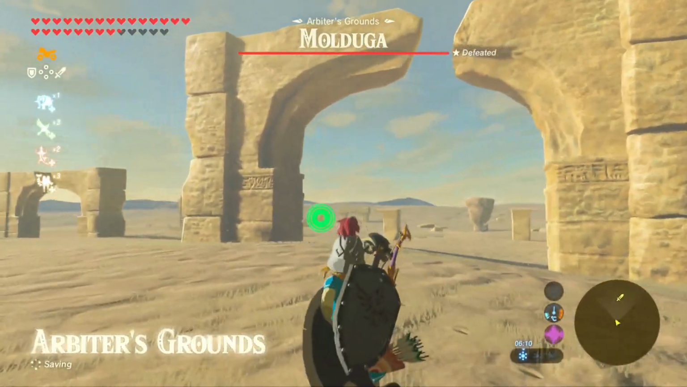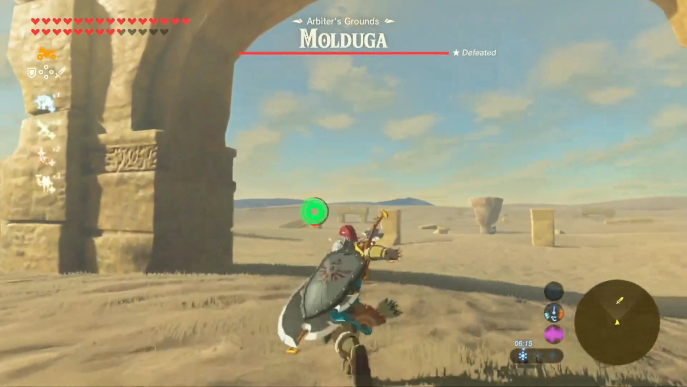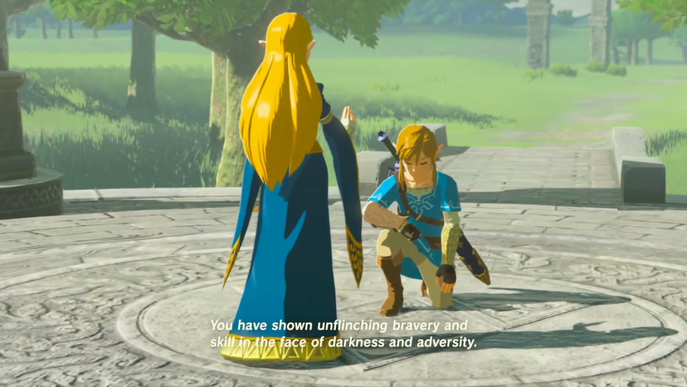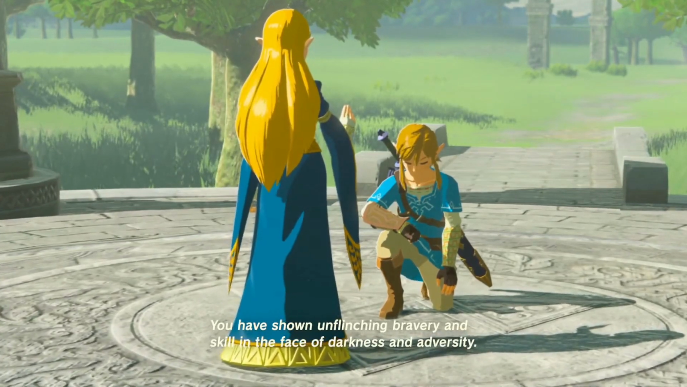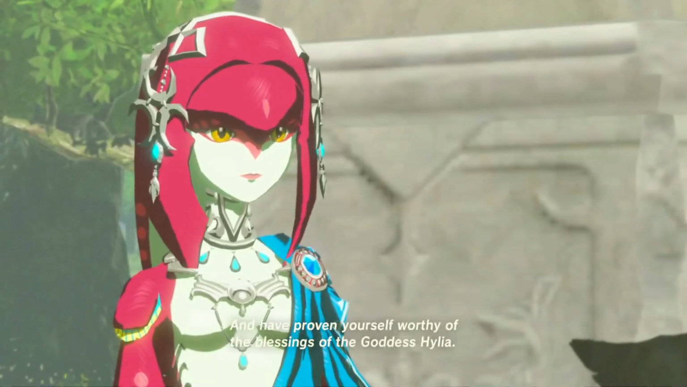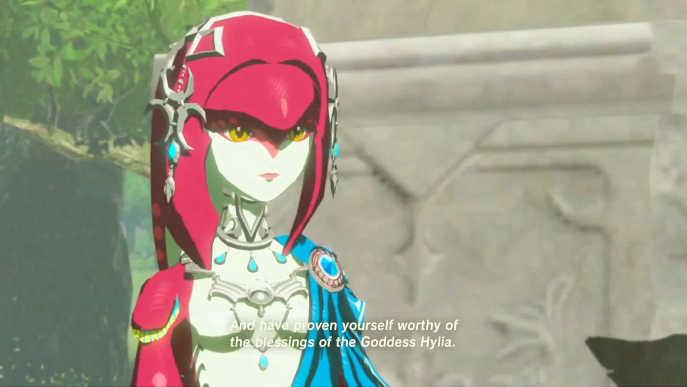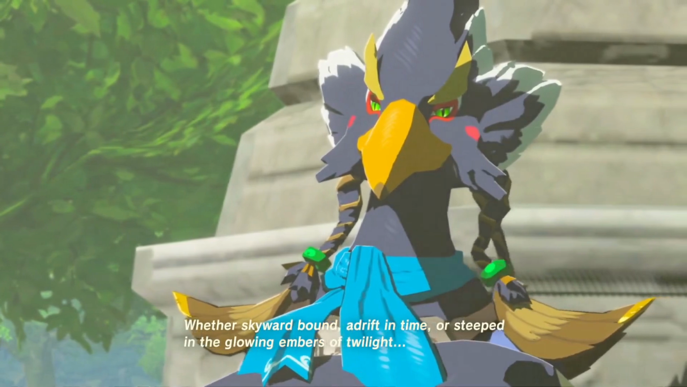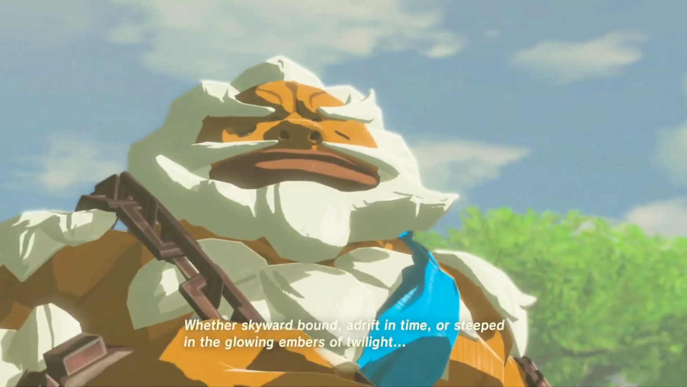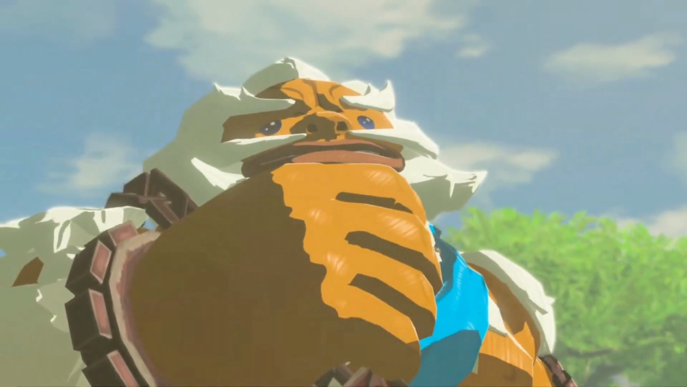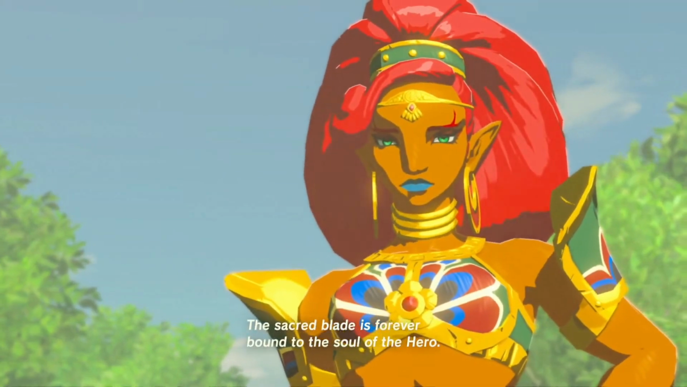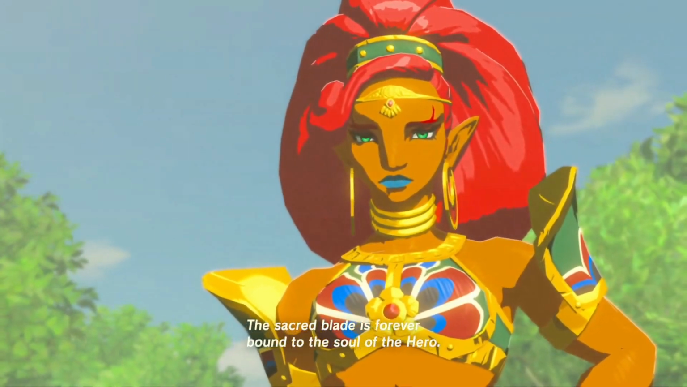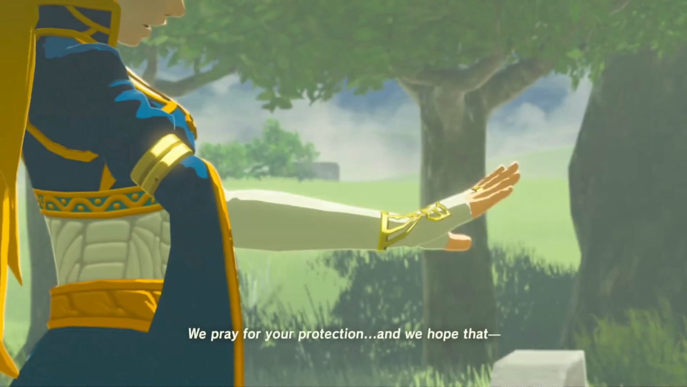Now that we have the map references out the way, let's go on to some story evidence. In Breath of the Wild, in the Subdued Memory cutscene, we can see Zelda reference 3 games: Skyward Sword, Ocarina of Time, and Twilight Princess. She states, "Skyward bound, adrift in time, or steeped in the glowing embers of twilight." Glowing Embers of Twilight is a clear reference to Twilight Princess, a game found in the child timeline. This can be used as substantial evidence that it's in the child timeline.